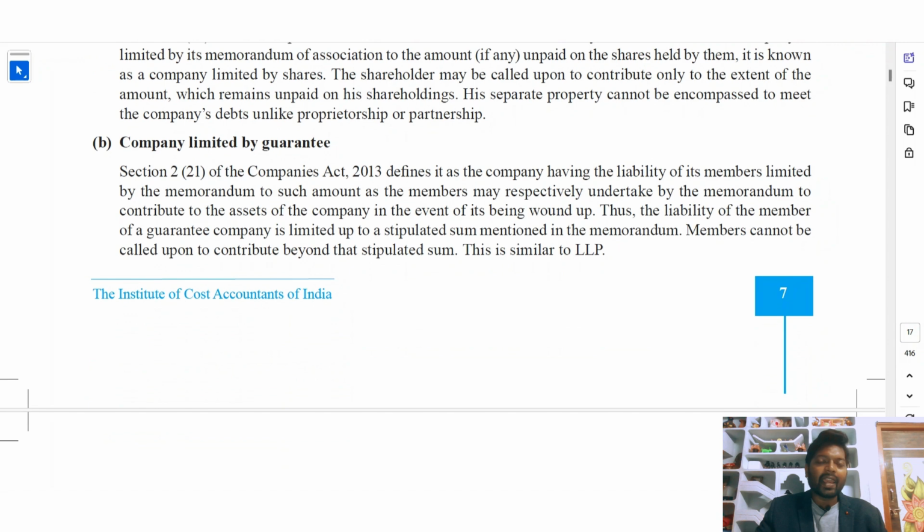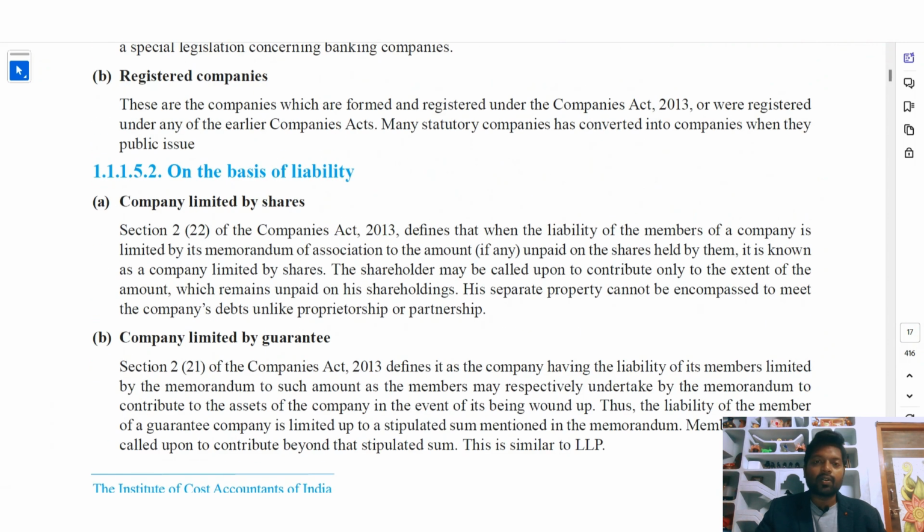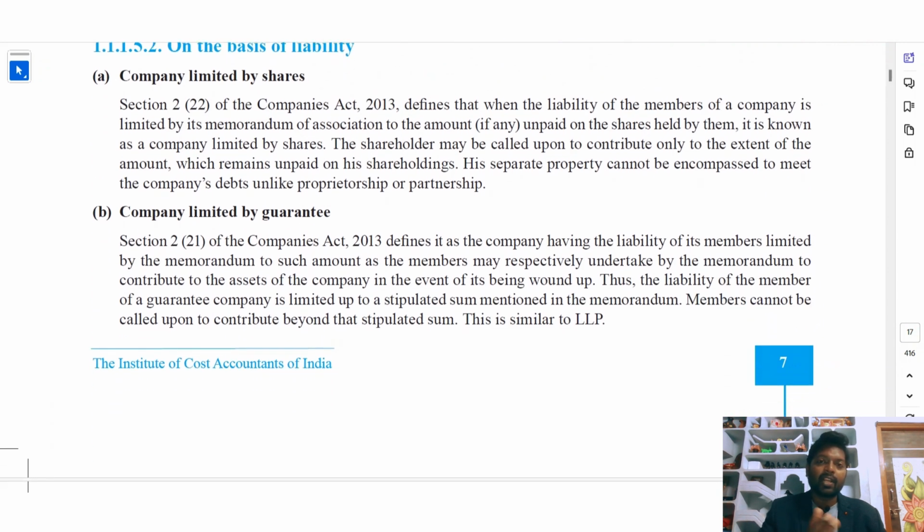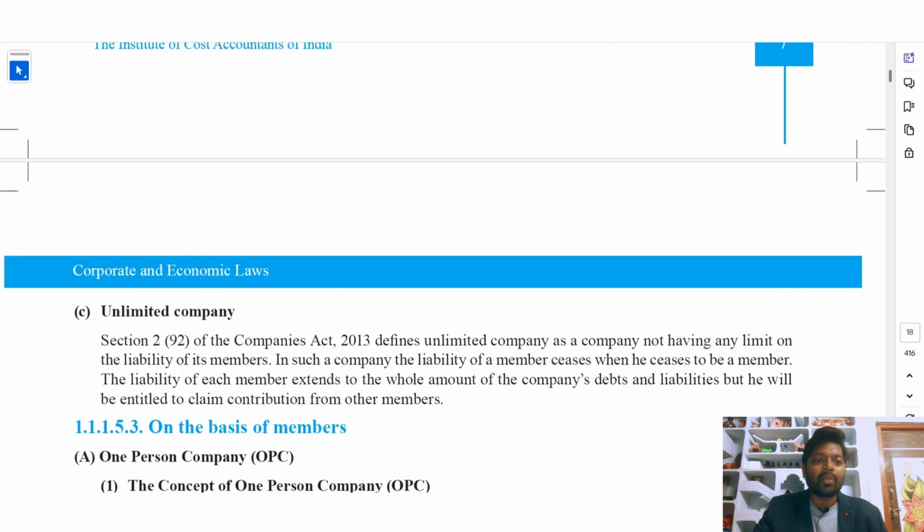So limited by guarantee means if a company has 100% of liability, then the members are all subjected to pay the 100 rupees liability by dividing it between them. So this is what a company limited by guarantee is. And a company limited by shares means the member will pay only up to the extent of his share. If it is limited by guarantee, the shareholders have to take the entire responsibility in paying the company's debt. That is what a company limited by guarantee is.